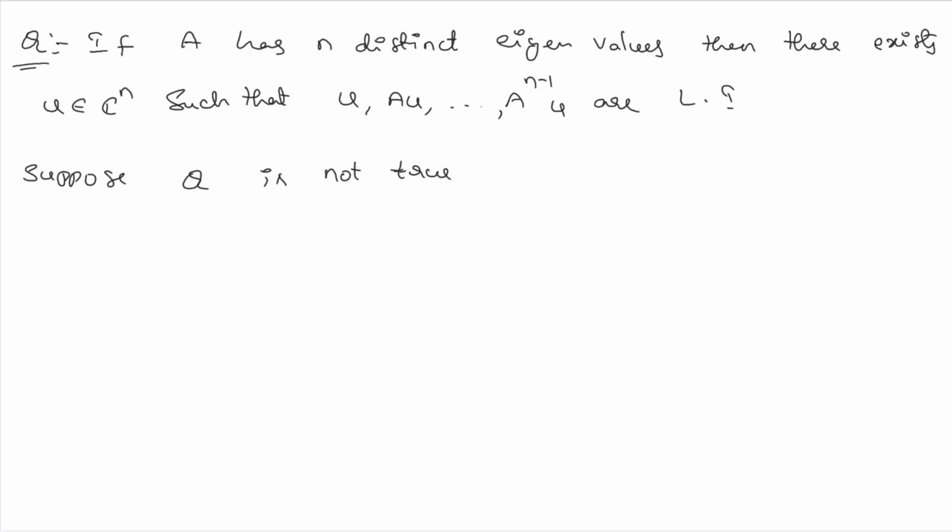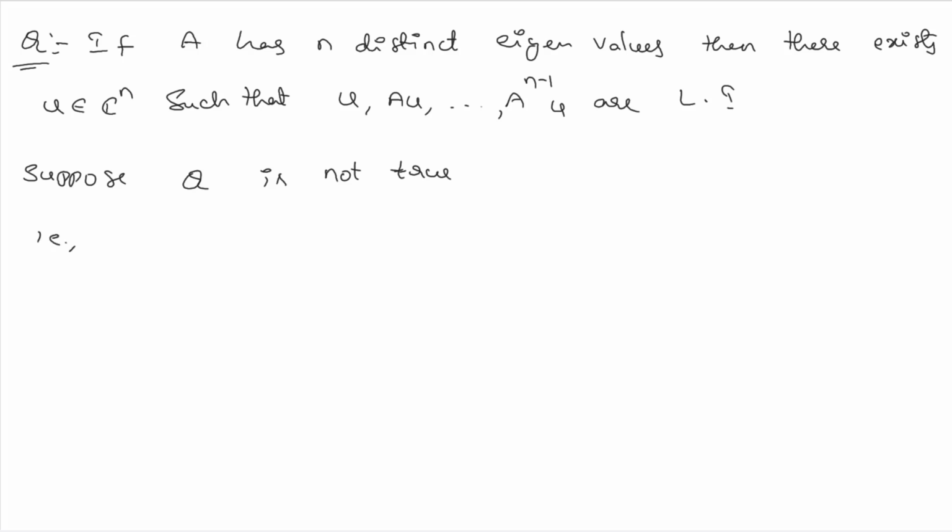But when the statement is not true, it means that for all the vectors u in C power of n, these vectors u, Au and up to A power of n minus 1 u are not linearly independent for all such u's.